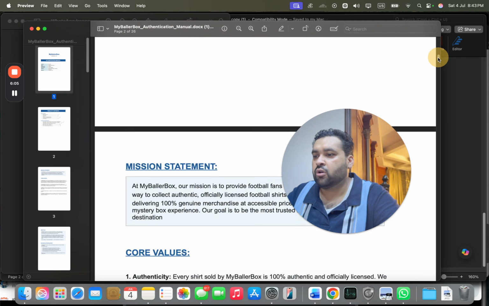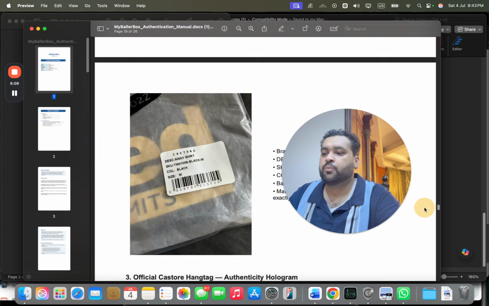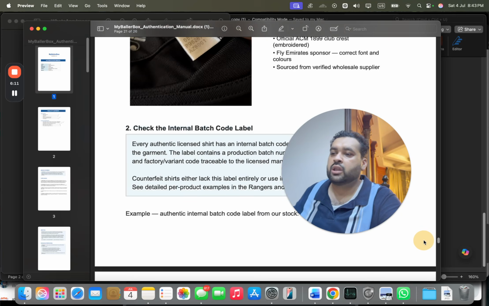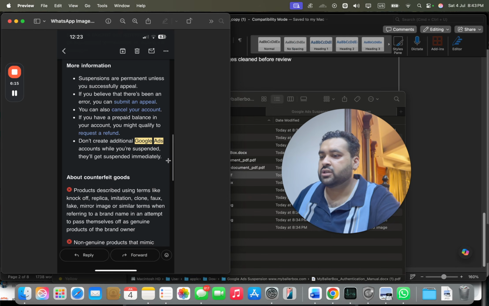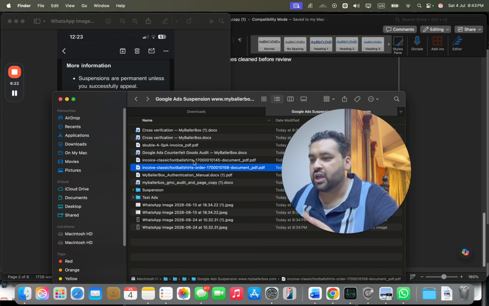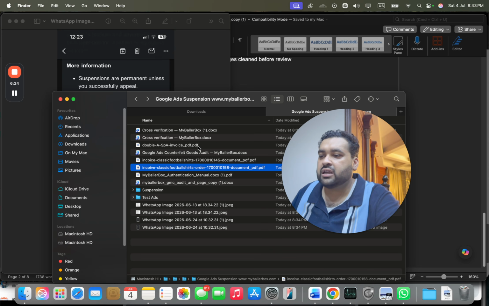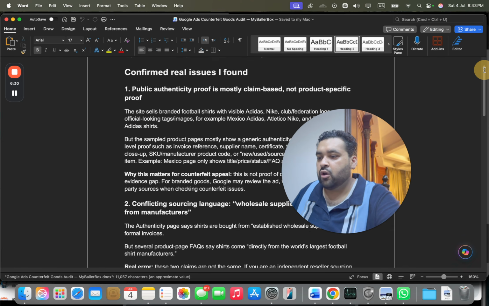Now this was an authorization manual copy. You can see the procedure of buying and selling, how they buy, how they sell. This was the complete source code along with the client documentation and approval. Sorry, I cannot show you all of the information. These are some of the invoices, but we cannot show them due to the Clients Privacy Act. Please try to understand that this is the documentation we may need. And this is another audit.